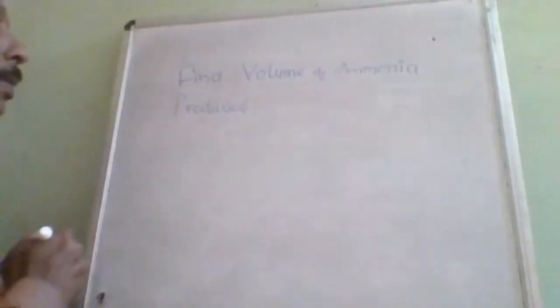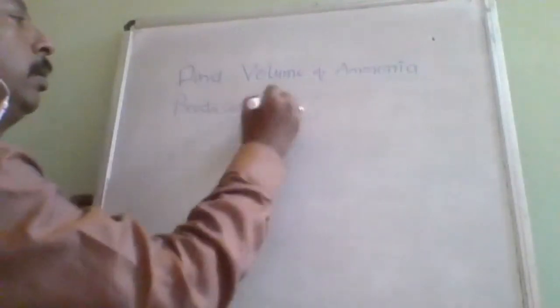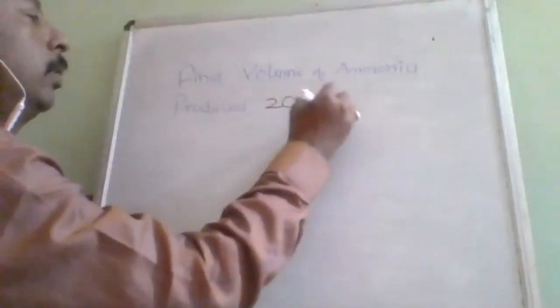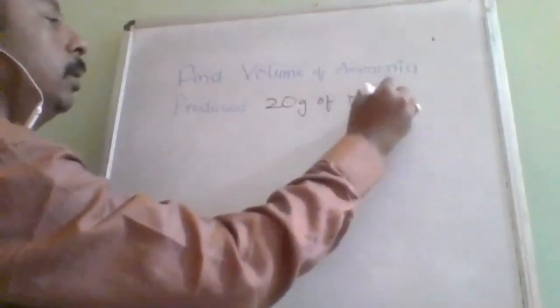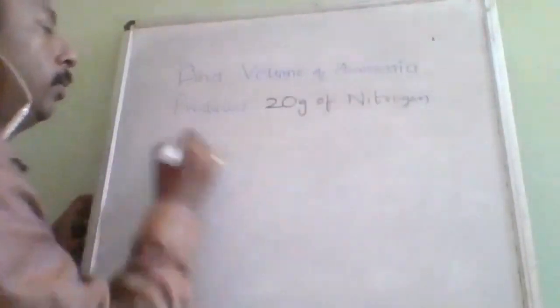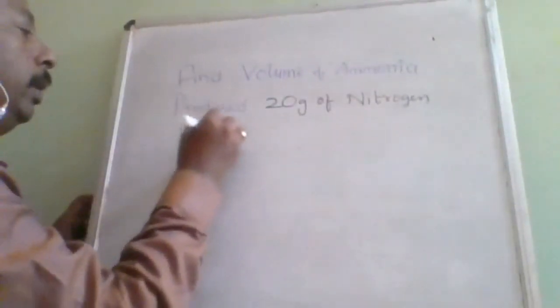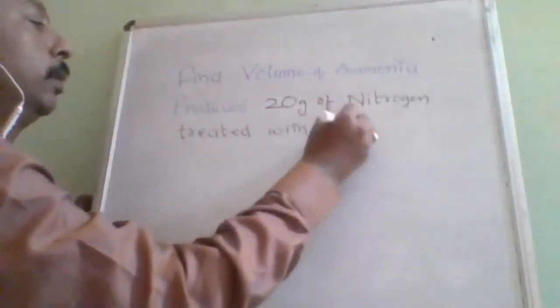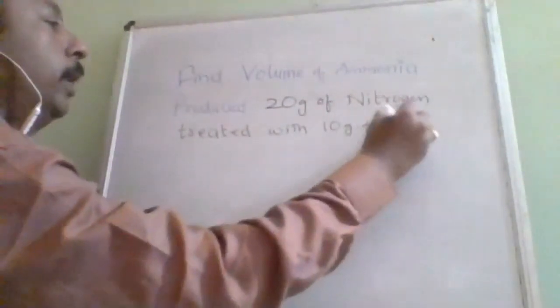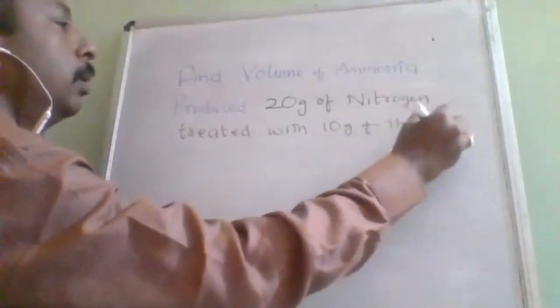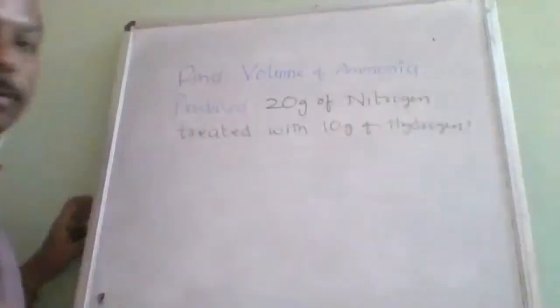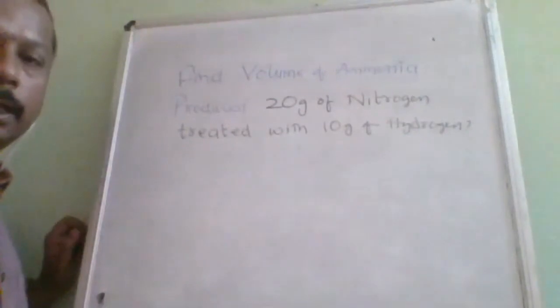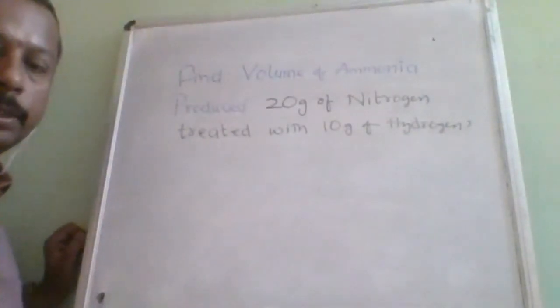20 grams of nitrogen is treated with 10 grams of hydrogen. Okay.